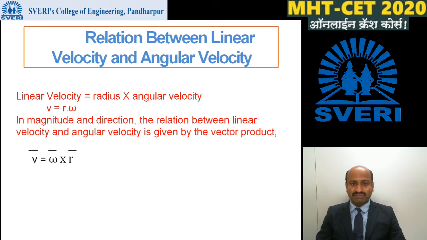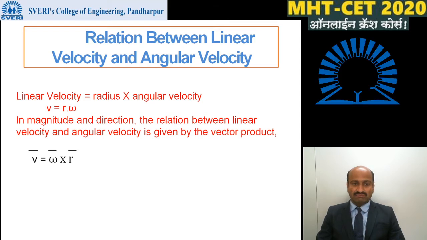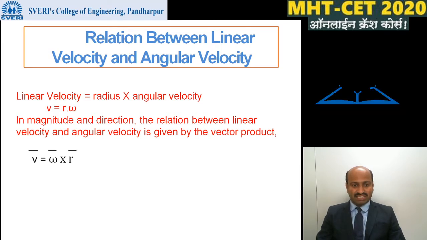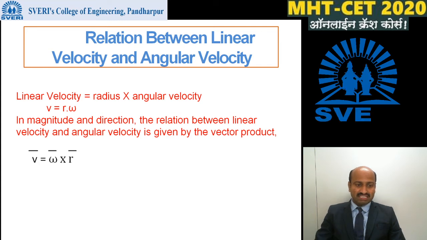Then, the relation between linear velocity and angular velocity. The relation is given by linear velocity is equal to radius into angular velocity, that is v is equal to r omega. In vector notation, it is given by v bar is equal to omega bar cross r bar.